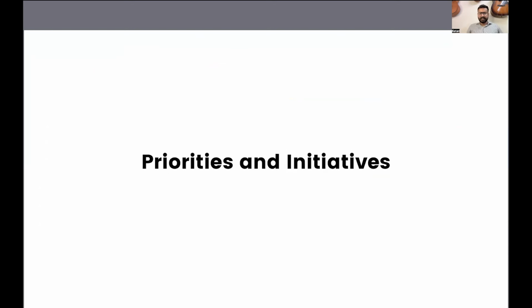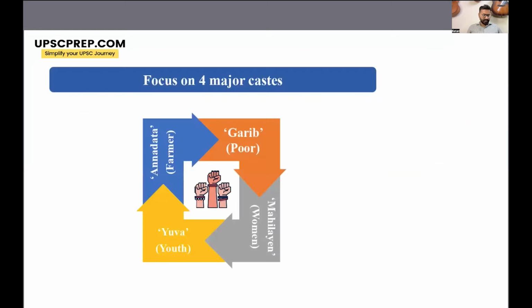In the next part, let's see the various priorities of the government and the various initiatives that the government has proposed in the budget. Now, in the budget, as already mentioned by the government in the interim budget, the focus is on these four major social groups. The government likes to call it the four major castes.